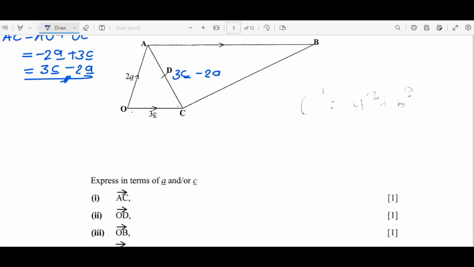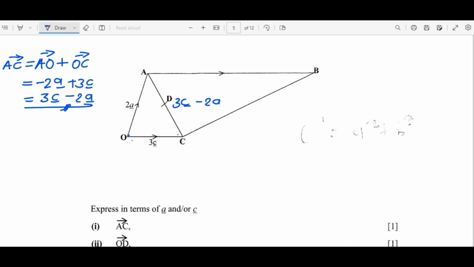Now the second one was vector OD, from O to D. So I'm going to use OA plus AD. So that's the route that I'm going to use. Okay, let me just draw this line. So vector OD is equal to OA plus AD. OA, this time we are going toward the arrow, so we get it the way it is, 2A, plus AD.